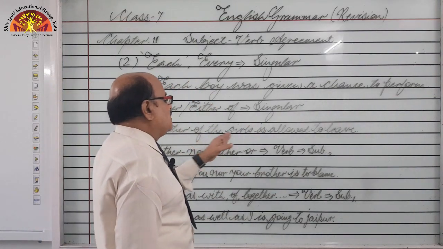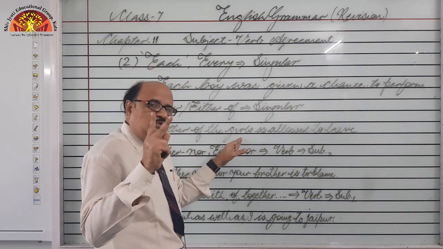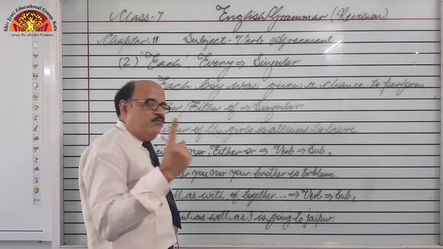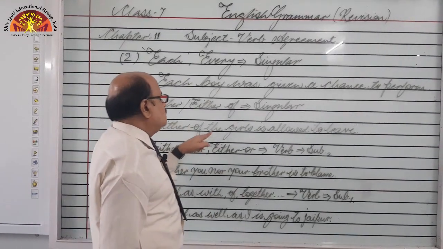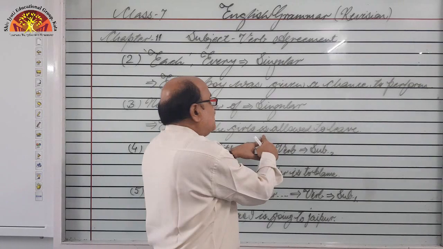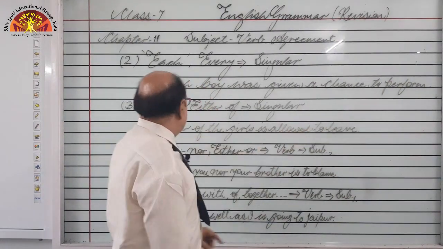Got it? So, look at the example. Either of the girls, noun is always plural, I told you. We are talking about two nouns. So, we are talking about two girls, and out of them one, we are talking about one of the girls, right. So, either of the girls is allowed. I told you singular, so singular is. This is not are. So, is allowed to leave, right.